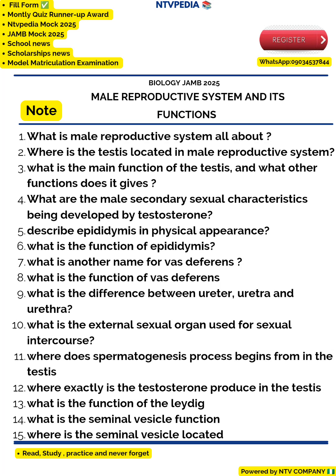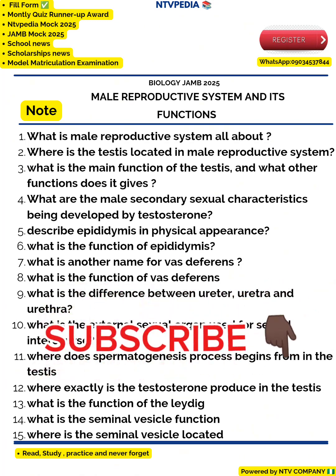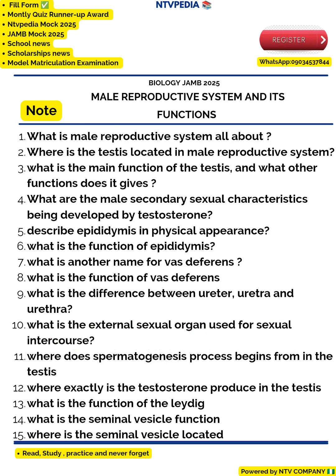In males, they are always two. Sometimes if you touch it, you might feel it, and sometimes you might not, because it has ascended due to cold, or sometimes it might descend more than normal when there is a lot of heat. So that's for question 2.